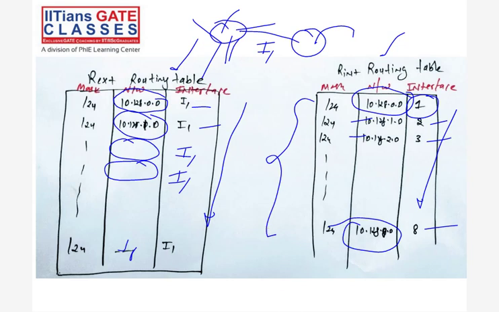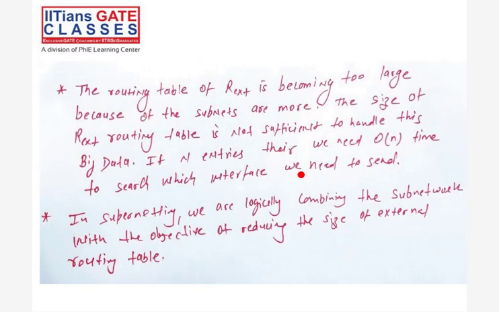See now. The routing table of the external router is becoming too large because there are more subnets, right? We are dividing one network into subnets, and all the subnet entries we have to store in the router table. The external routing table is not sufficient to handle the big data.